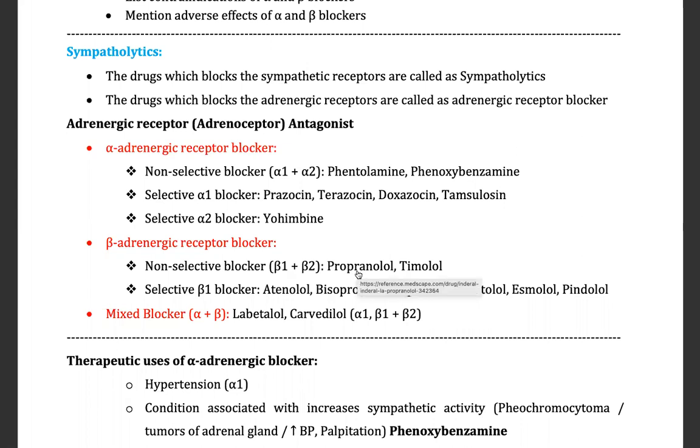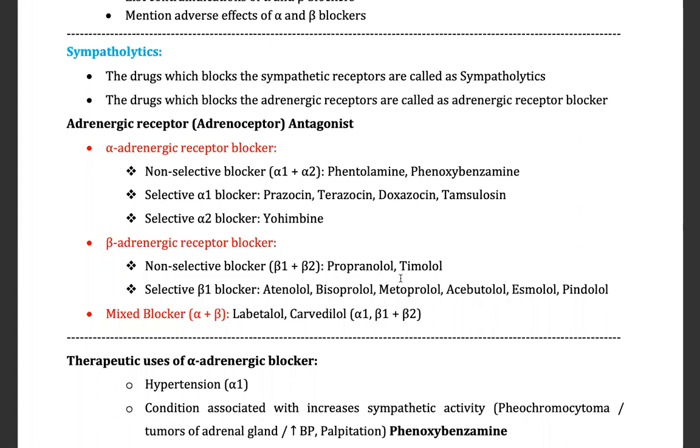Please make friends with this drug, propranolol. You will get good marks if you make friends with propranolol, because this is the most important drug among the beta blockers. It is used in many indications, which we will see. So we have to make friends with propranolol. I am focusing on propranolol.